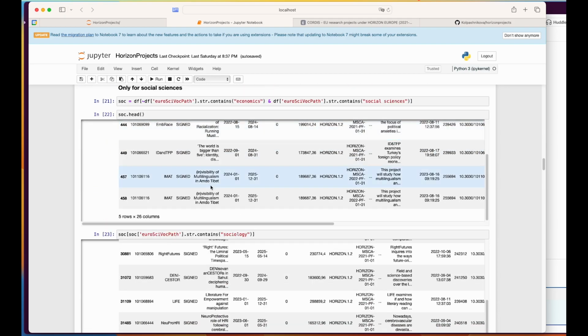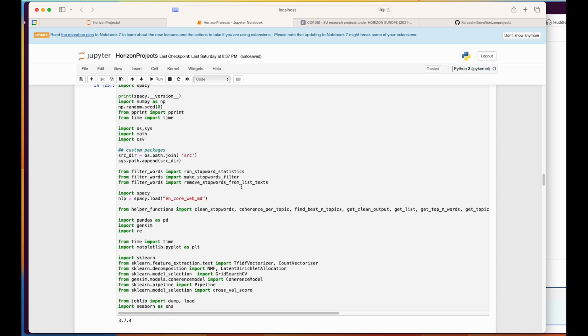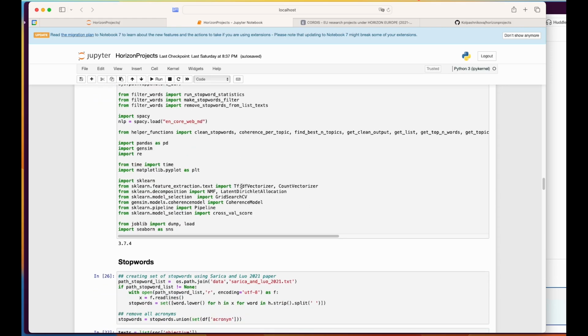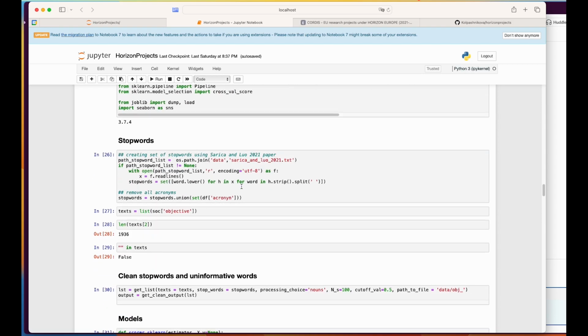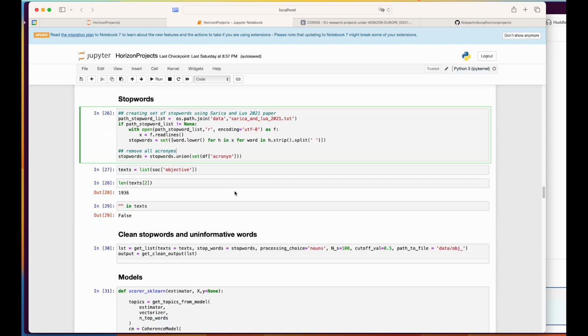Then in the next section, I do the topic analysis. First, I load a bunch of packages, some custom, some not, so make sure that you have installed them with pip. And then I create a list of stop words. Some are again custom, but I have put that file into the data folder, so you should be able to download it from the repository.